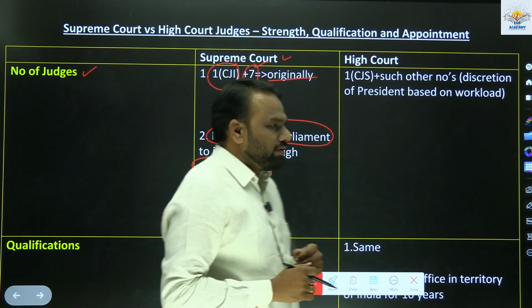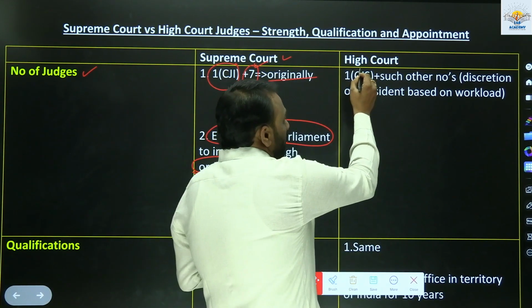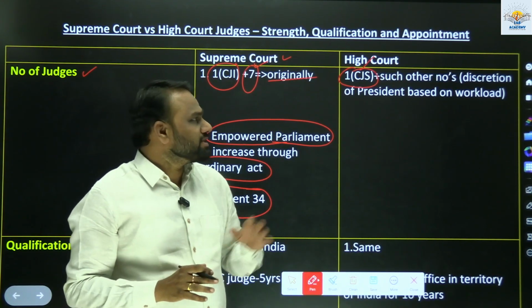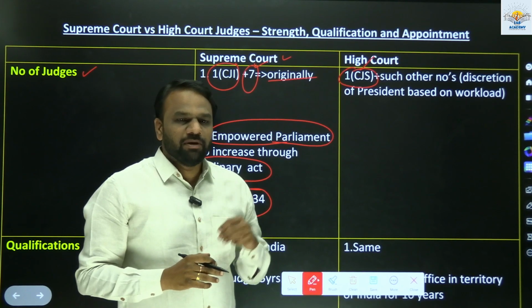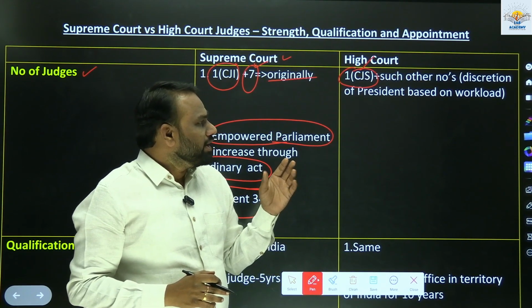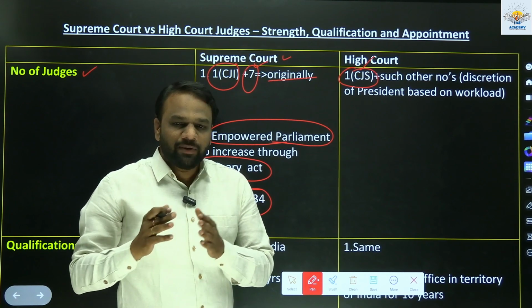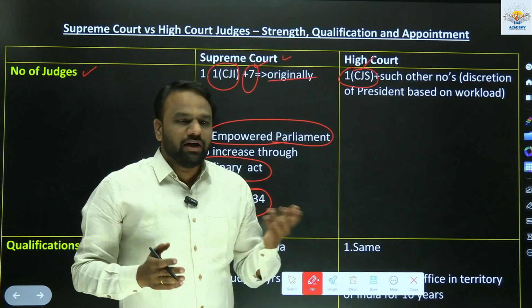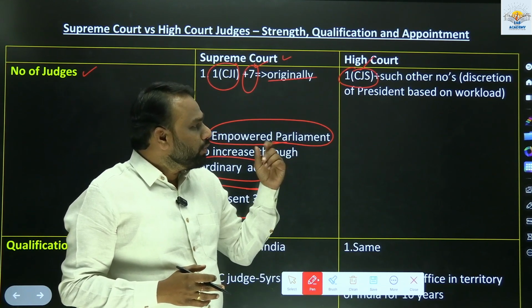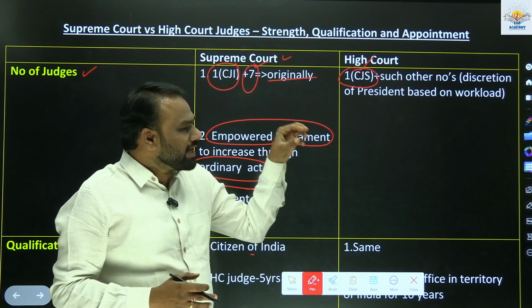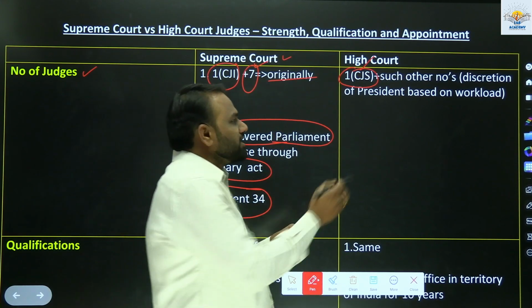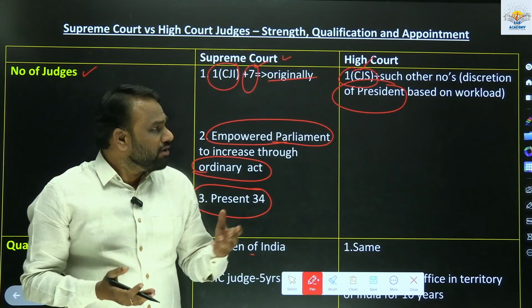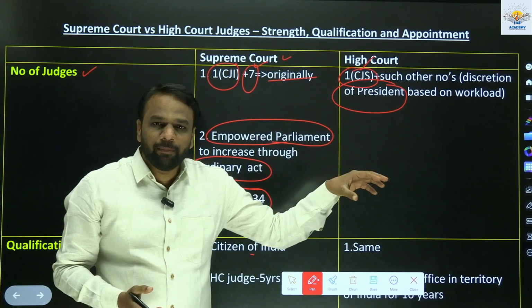Now when it comes to High Court, we have one Chief Justice of a High Court. We will be having one Chief Justice plus such other numbers. So it varies from state to state. The number of judges available in Karnataka may not be the same as the number of judges available in Punjab, Manipur, elsewhere. So who will decide how many judges should be there in a particular High Court? It is the discretion of the President. The President will decide how many judges should be there in a particular High Court.